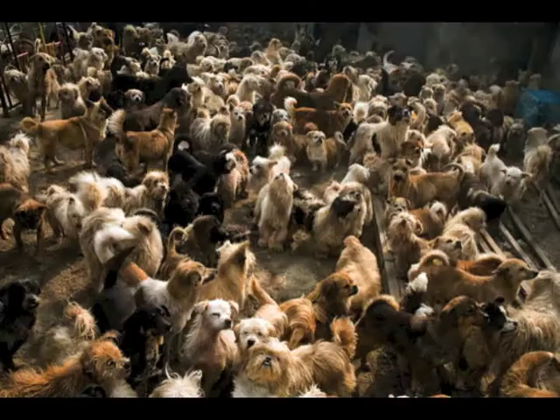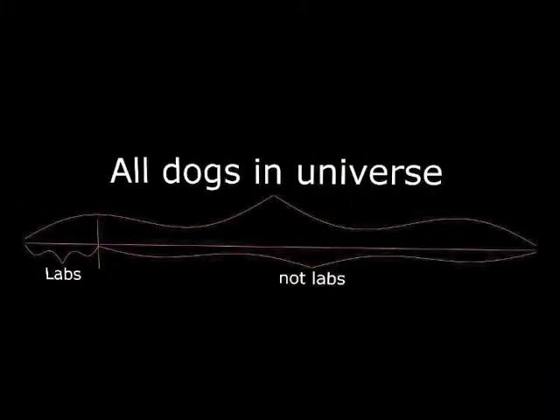So what does right mean? Right means if I took all the dogs in the whole world, I guess. All the dogs, and I put them on a big line. Because I can do that because I'm a mathematician. I can put all the dogs in the universe on a line. And then there'd be the proportion of dogs that were labs and the proportion of dogs that are not labs. And I could just count the number of labs and divide by the total number of dogs in the universe, right? But I can't count all the dogs.